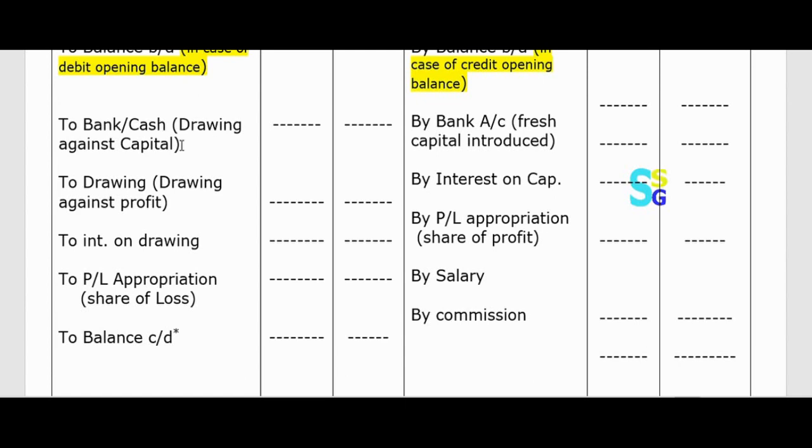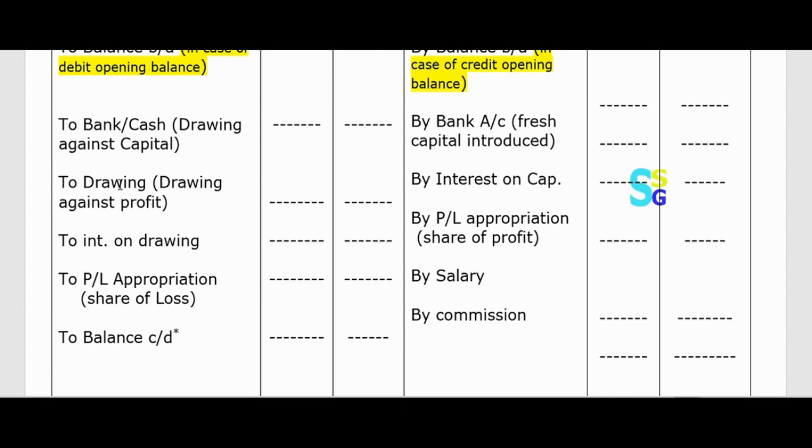to bank or cash, drawing against capital. What is the meaning of drawing against capital? If any of the partners withdraws some capital out of the business, and there is an agreement between the partners that they will withdraw some capital out of the business, then that is known as drawing against capital.